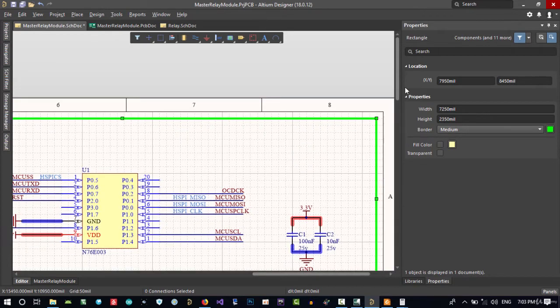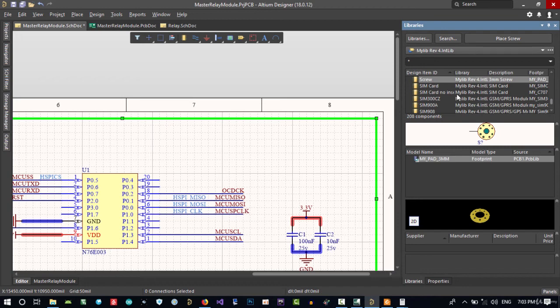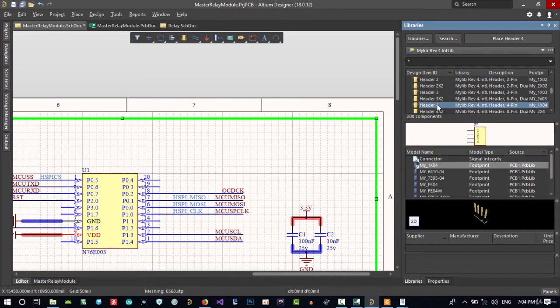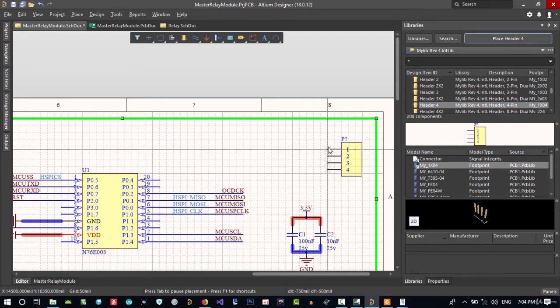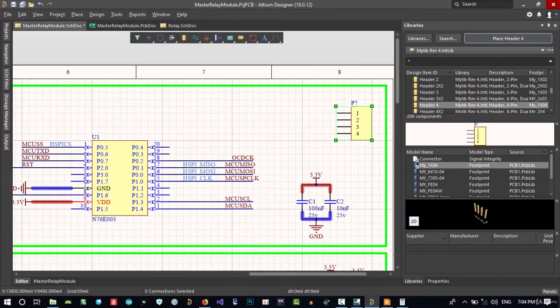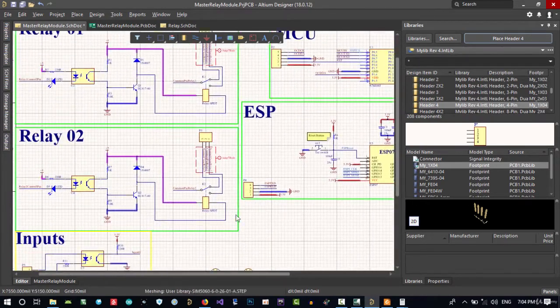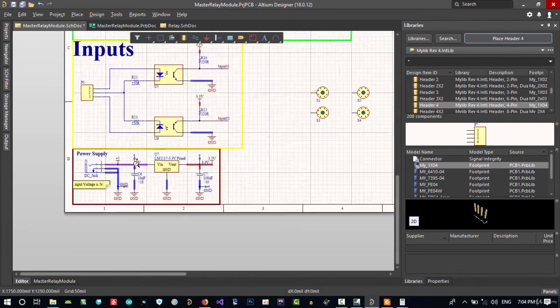Let's just go to the library, my old library, and find a header. Header 4 pin is okay. Let's just place it here, and now we want 5 volt here. Let's just copy and paste it from here